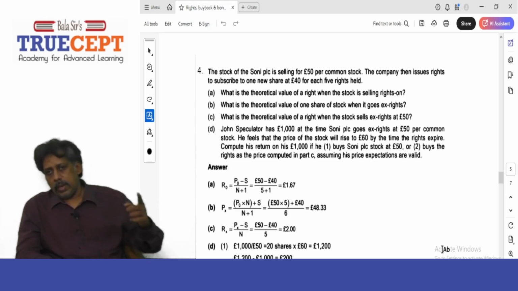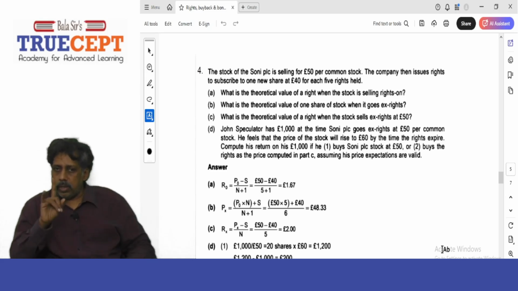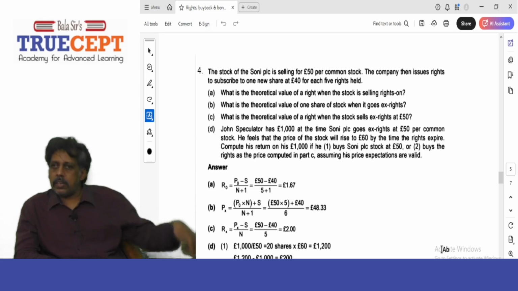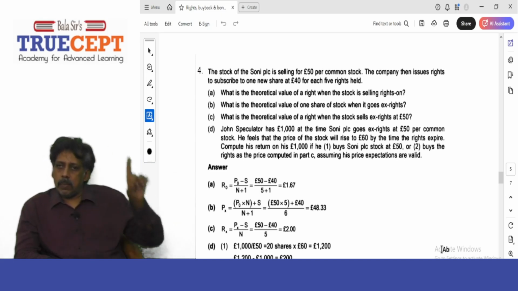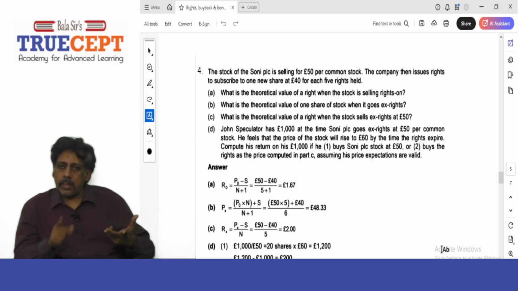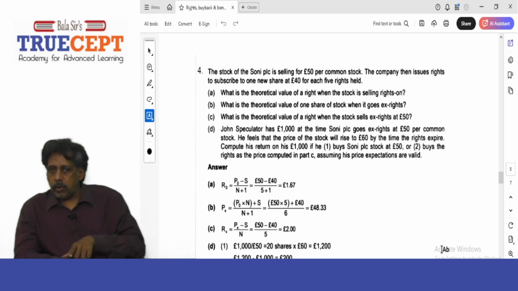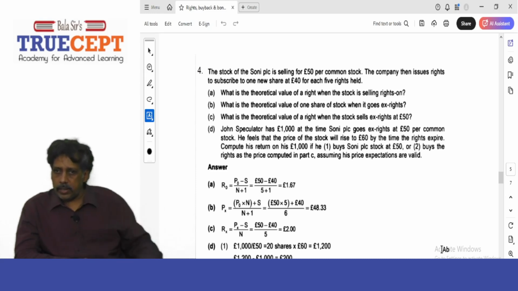Now, let us say I represent Mr. John. I have £1,000 with me. Now, I am going to buy the shares after the record date. Remember, just after the record date, the shares will go ex-rights, because the market knows that anybody purchasing shares after the record date will not be entitled to the rights issue.